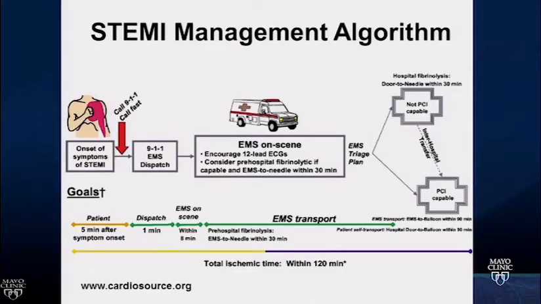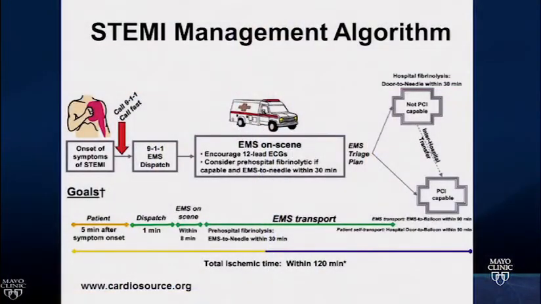This is a STEMI management algorithm you've all seen, hopefully from the guidelines. And I think there are a number of different number cutoffs, and this is where confusion often starts to set in. The door-to-needle time of 30 minutes at non-PCI capable hospitals and the door-to-balloon time within 90 minutes at PCI capable hospitals are just metric goals. So your hospital, whichever one you're at, is trying to meet that metric for timing. It doesn't influence decisions, really.